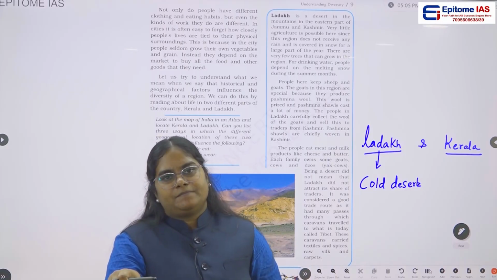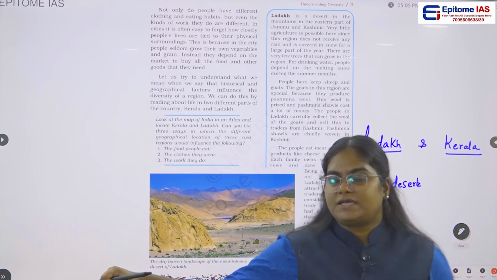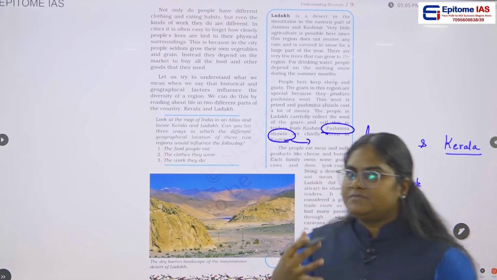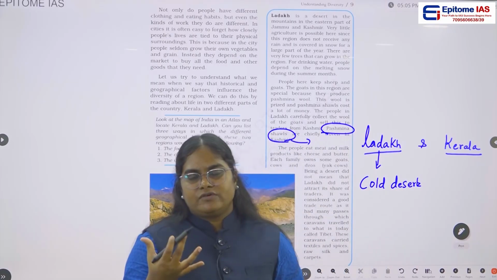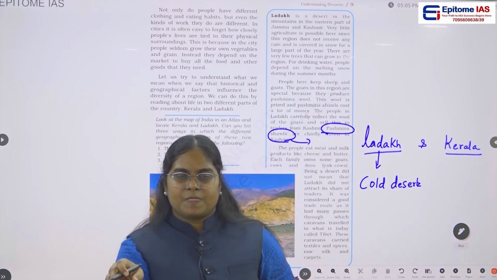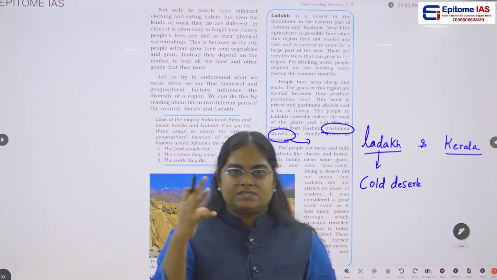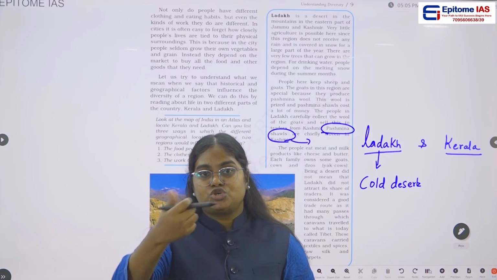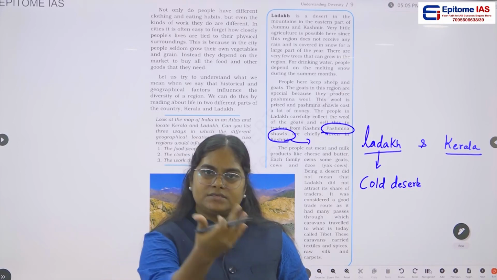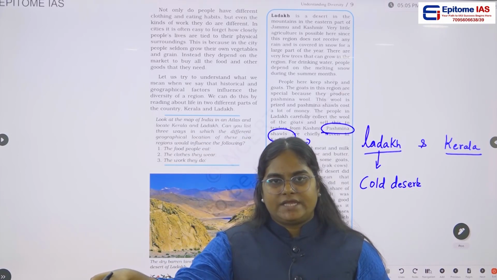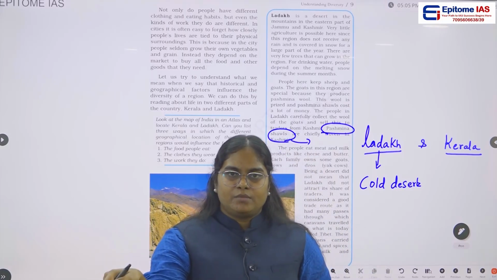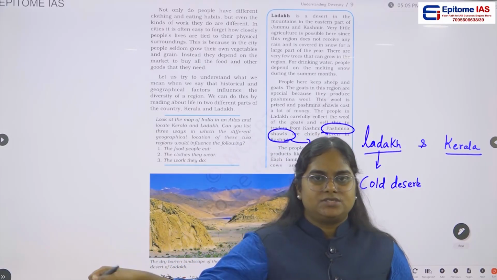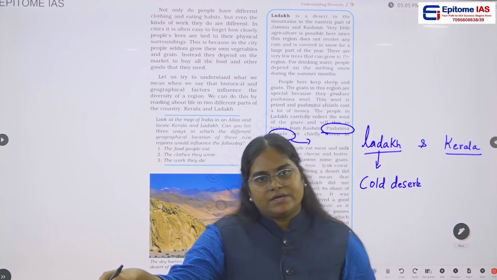So here they are talking about pashmina shawls. These pashmina shawls are made out of pashmina sheep. The wool is taken from these sheep and made into a shawl, and this shawl is sold outside the particular area, and they are getting money from those shawls also. So this is their main occupation. They can't do agriculture.